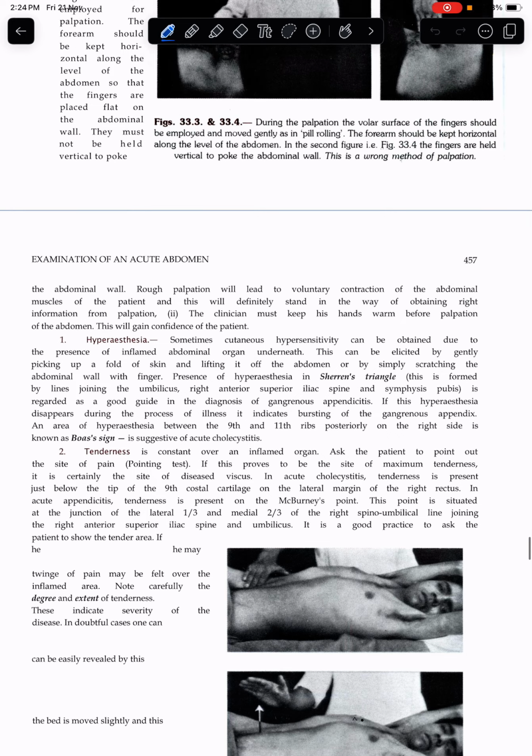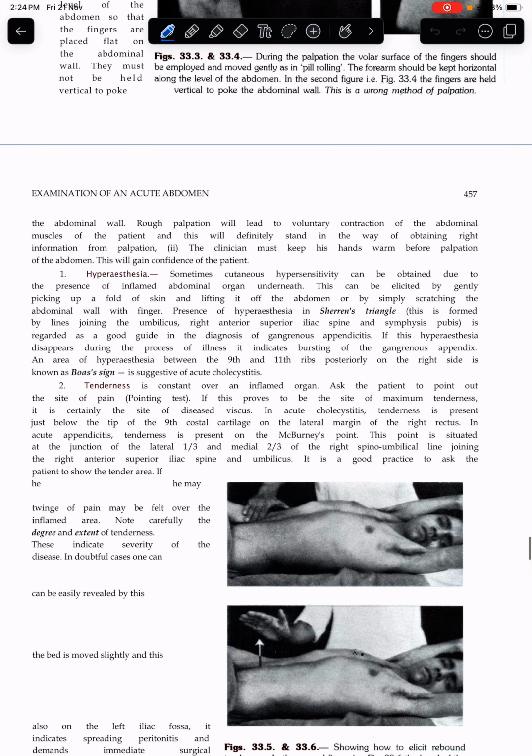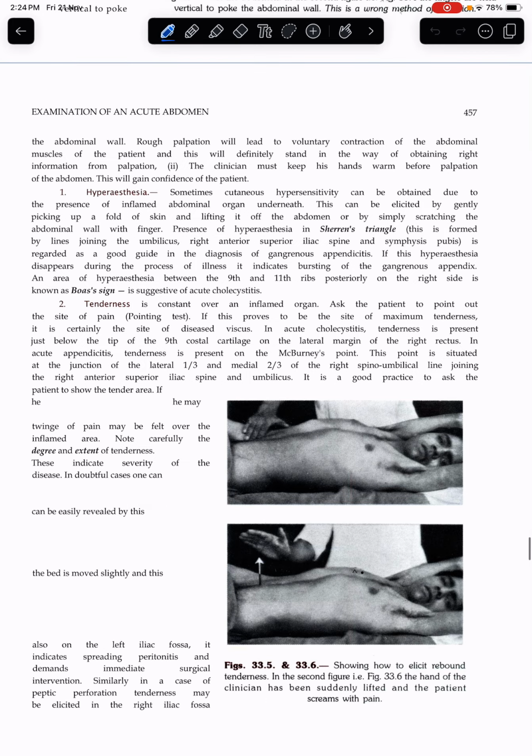Rough palpation will lead to voluntary contraction of the abdominal muscles of the patient, and this will definitely stand in the way of obtaining right information from palpation. The clinician must keep his hands warm before palpation of the abdomen. This will gain the confidence of the patient.